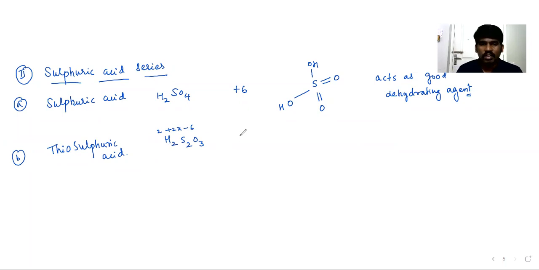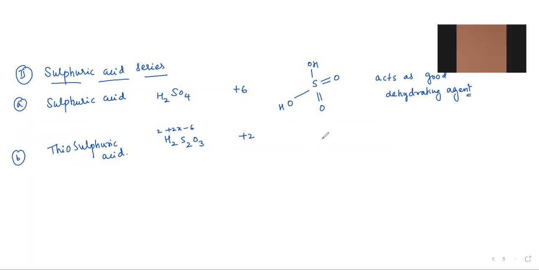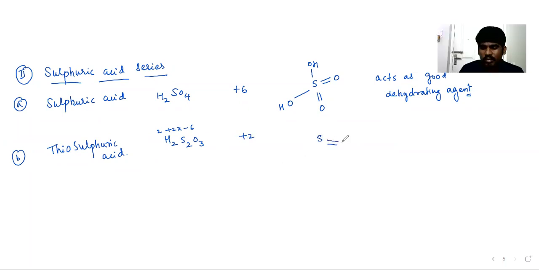Is it clear? Next, S double bond O. Two sulfurs are there, and one can take OH and the other OH. So this is thiosulfuric acid. Hope everyone is following it.